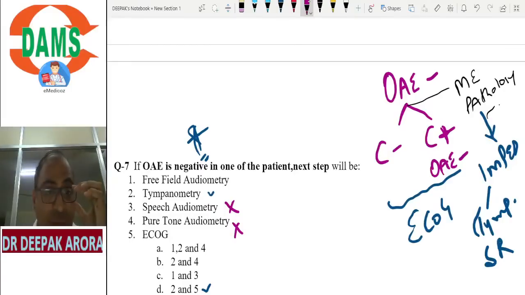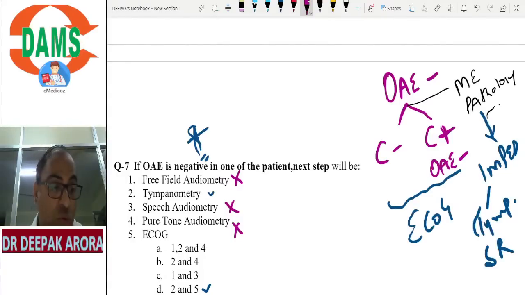What is free field audiometry? This is again a nice concept. We have free field audiometry when we are not using a microphone as the sound source. Instead of a microphone, we are using some other sound source to give stimulus to the patient. It is free field audiometry. It is again a subjective audiometry. So the option is second, D.